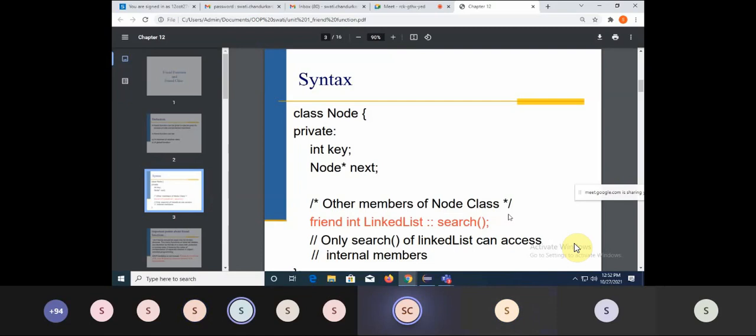Fine. So here I'm just showing you the syntax. This is a class basically just to create a node, that is for the creation of a linked list. So one class I had created with the name node.